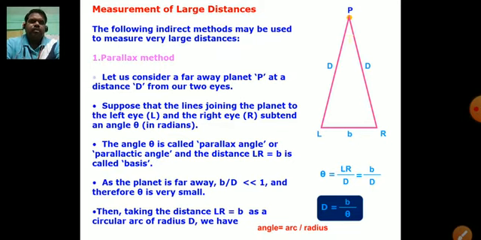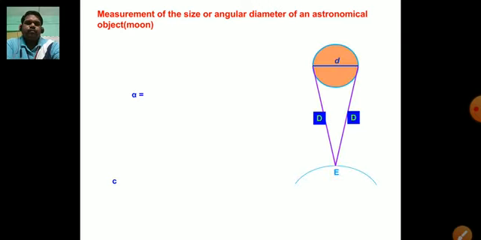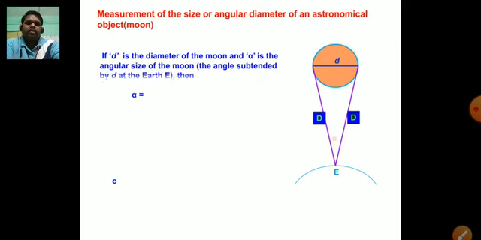So we can conclude that the distance between a planet and Earth's surface can be calculated by this formula: capital D is equal to small b upon theta, which gives the distance between planet and Earth. So this is how we can calculate the distance by using the parallax method. One more example is there, children.